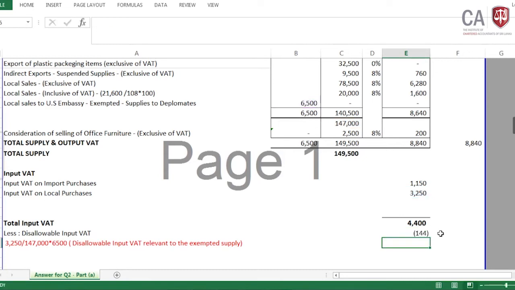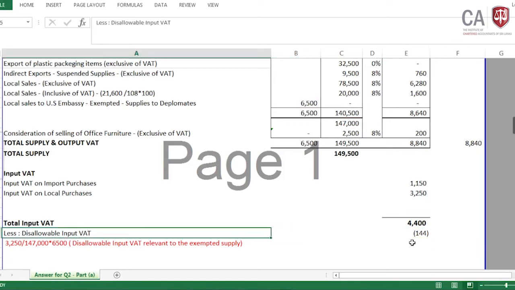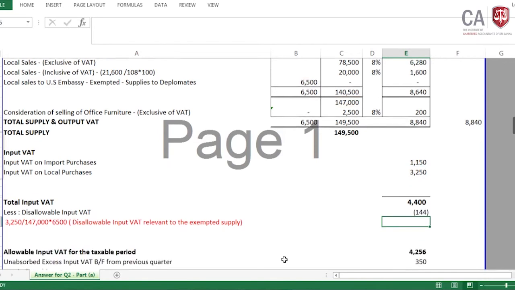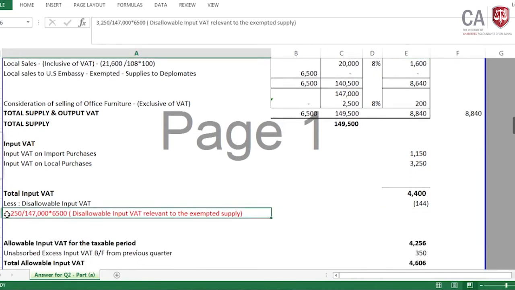Then what is the disallowable input VAT? It's 144. It is my disallowable input VAT. Done. Then how to compute, I have given here, which is the local purchase divided by total supplies including exempted supplies, and apportion against the exempted supply, disallowable input VAT relevant to exempted supplies.